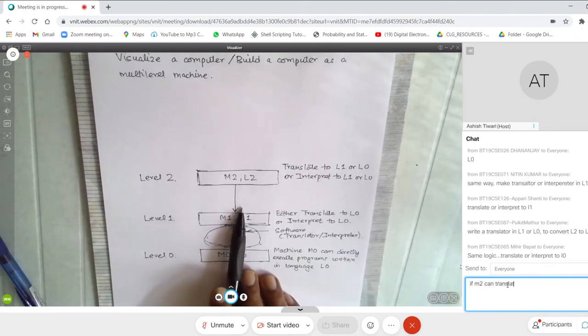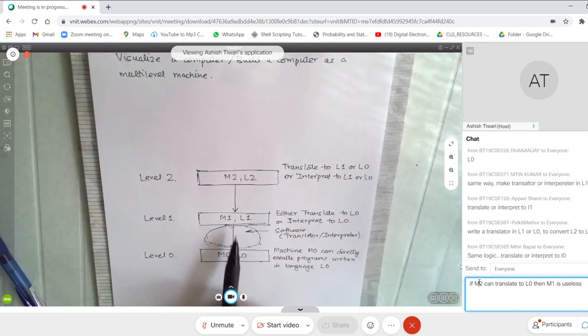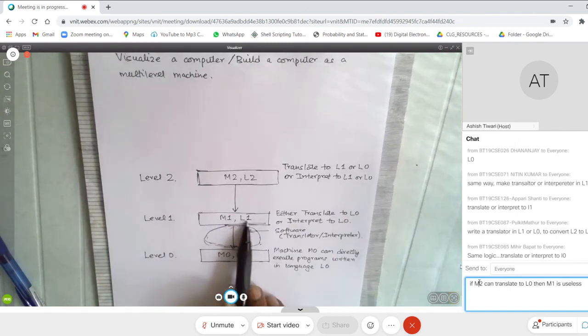But suppose I want to translate to L0 or interpret to L0. Then there's no need for an intermediate translation or interpretation to L1. You can straight away translate to L0.